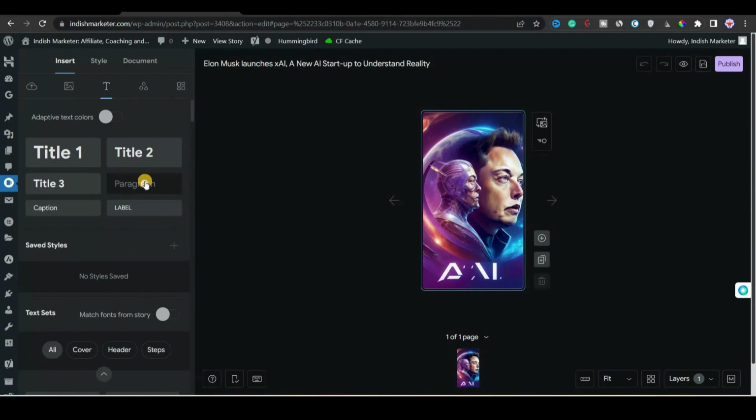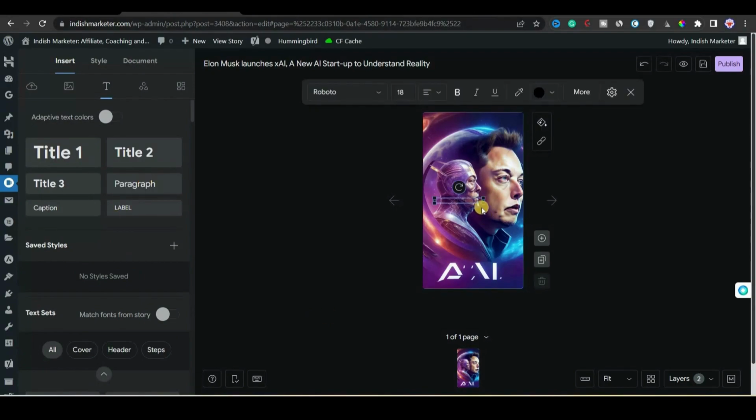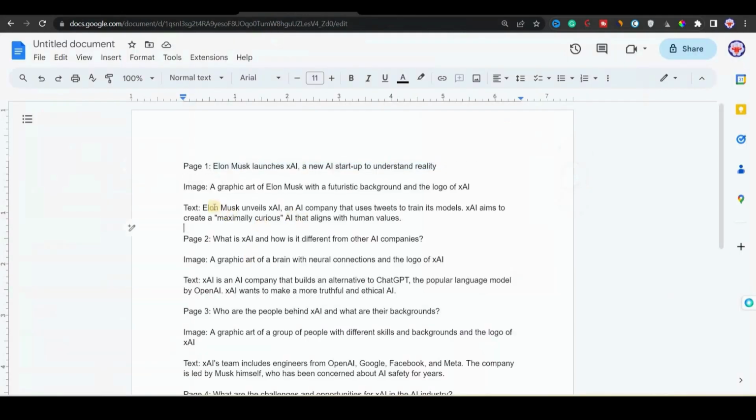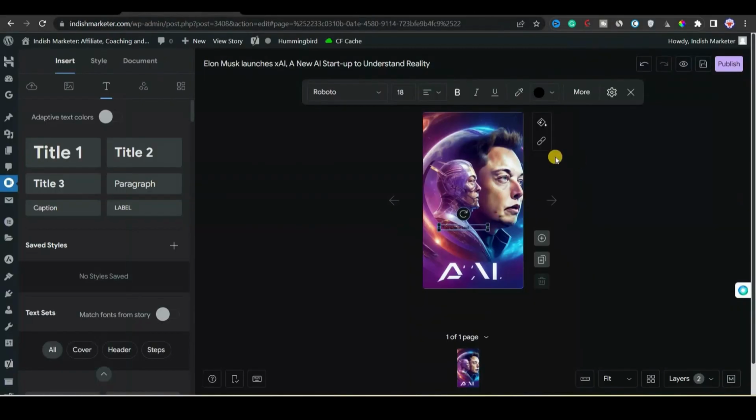First we will insert a paragraph. After inserting the paragraph, we need to insert some text in that. So to insert the text, we will go back to Google Doc and copy the text that we have generated for page 1, and we will come back to the web story and paste it in that paragraph.